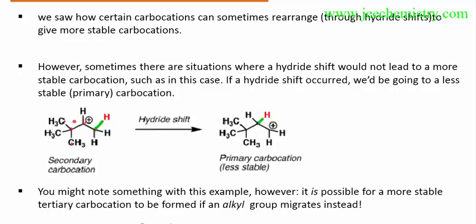Is it clear why we are doing the alkyl shift? I'll explain with examples. If this carbocation is rearranged by a hydride shift, these hydrogens will go to this position, and the carbocation will come to this position. Now the hydrogen shifts again from this position to this position. The carbocation which is formed is a primary carbocation, which is a less stable carbocation. So this hydrogen shift is wrong.